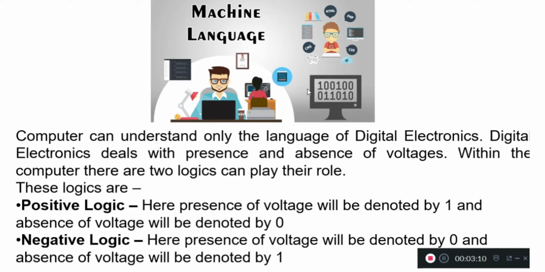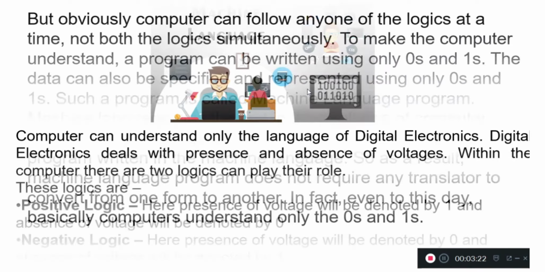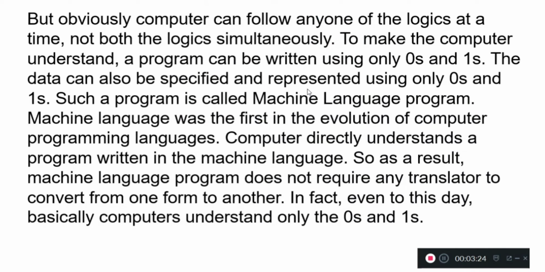Second is negative logic. Here, presence of voltage will be denoted by 0 and absence of voltage will be denoted by 1. But obviously, a computer can follow any one of the logics at a time, not both logics simultaneously.